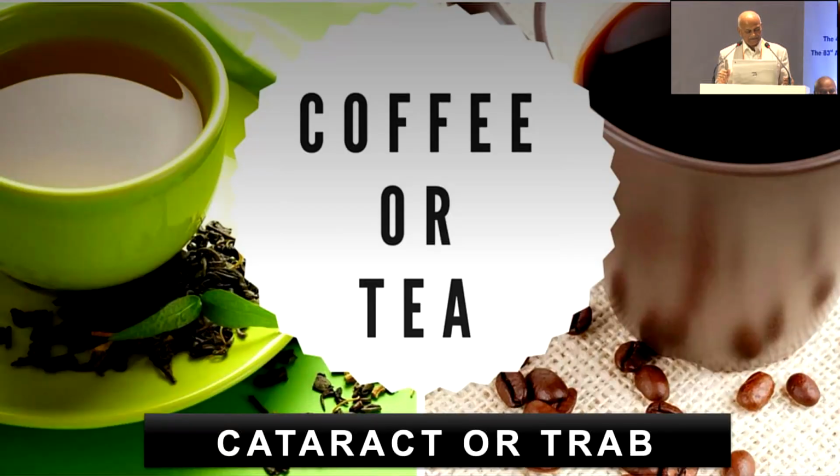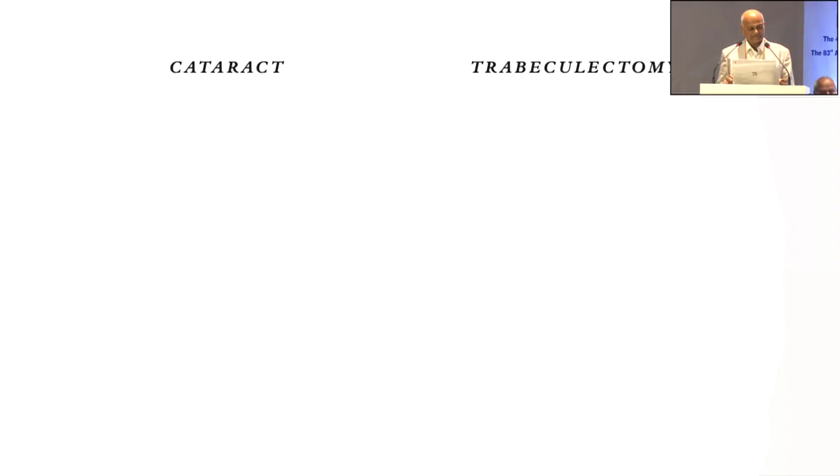Now again, coffee or tea. It means what do we want? Cataract or trap, so what is first? Again we will just discuss it. If the cataract is first, it reduces the IOP, but trabeculotomy controls the IOP.